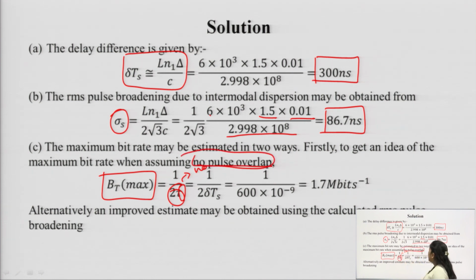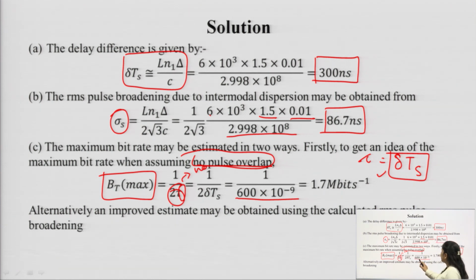And tau is equal to delta T s, that is our pulse duration, whose value is already calculated. So, we are going to substitute that here. 2 into 300 nanosecond will be 600 nanosecond, and 600 nanosecond can be written as 6 into 10 to the power minus 9. So, the answer will be 1.7 megabit per second, which is a unit of bit rate.